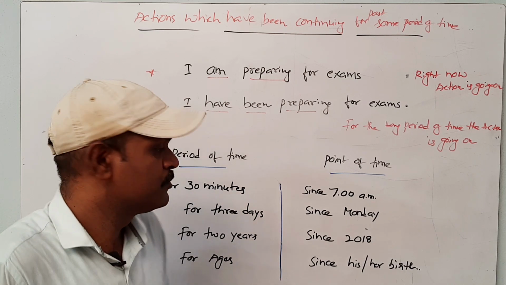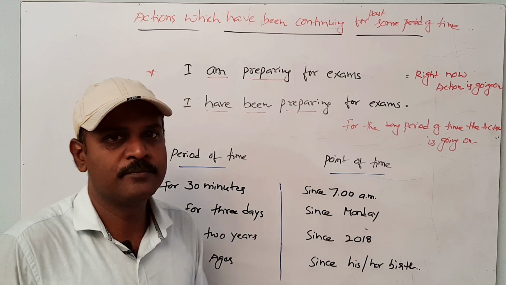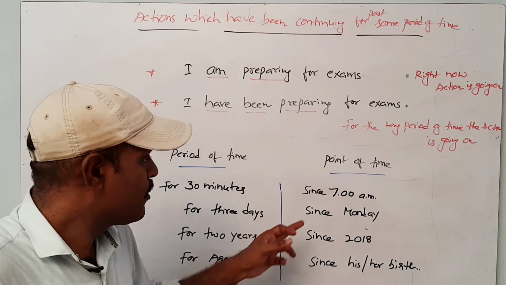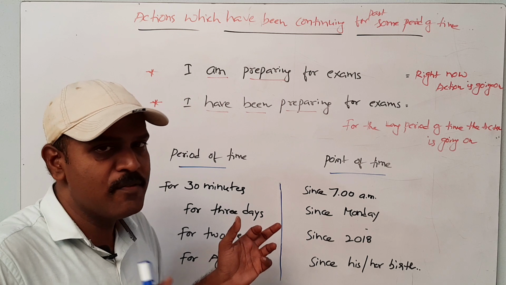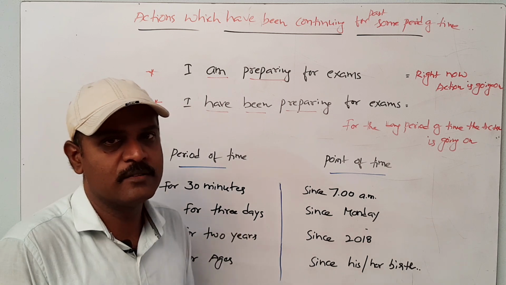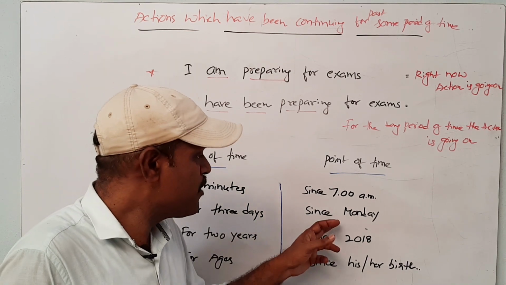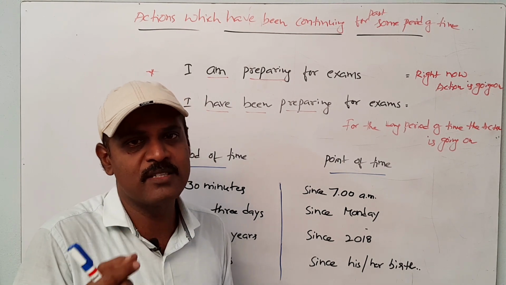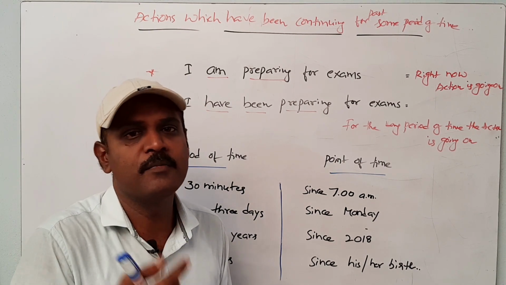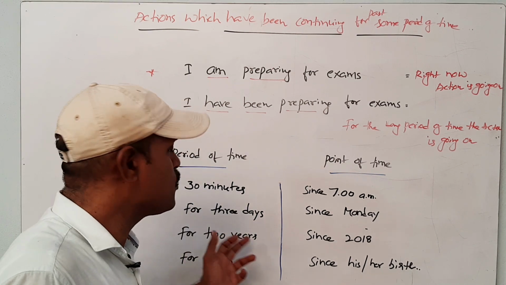Okay. Next one. For 3 days. Since Monday. I am making some kind of notes for the last 3 days. I have been making some kind of notes since Monday, since Tuesday, since Wednesday. You can say many ways. Next one, for 2 years.